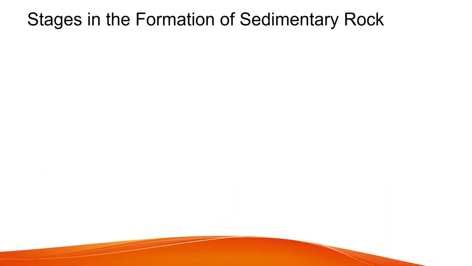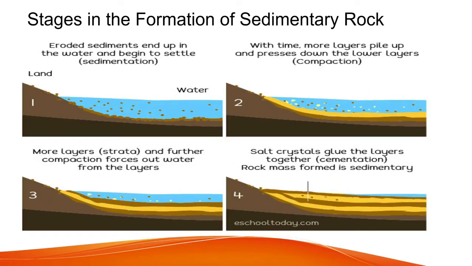Stages in formation of sedimentary rock. First is eroded sediments end up in the water and begin to settle, is called sedimentation. Second is, with time, more layers pile up and presses down the lower layers, called compaction. Third, more layers or strata are added and further compaction forces out water from layers. Salt crystal glue the layers together. Rock mass formed is sedimentary.